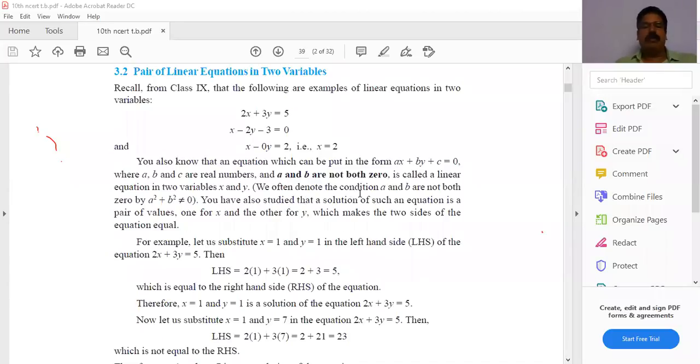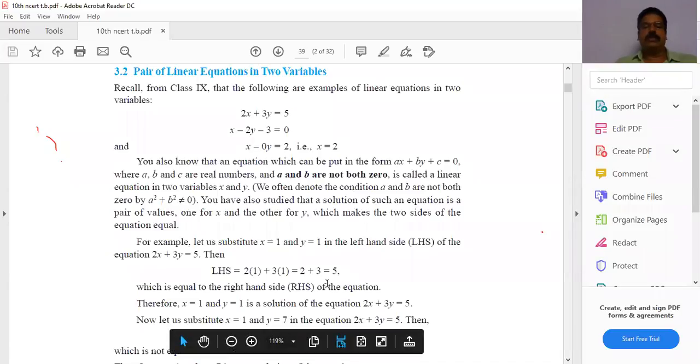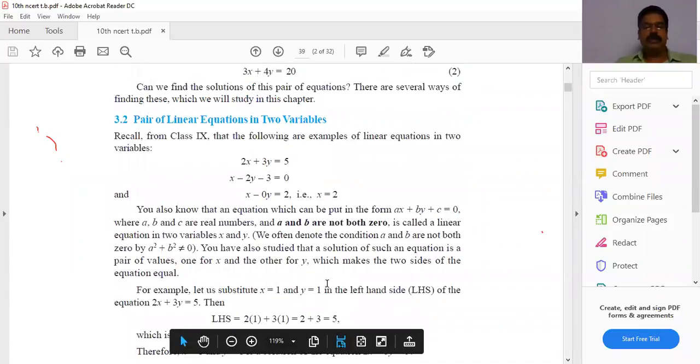We denote that a and b are not both zero by a squared plus b squared not equal to 0. If both a and b are 0, then there is no variable. You can see the condition. It is the general form of a linear equation in two variables.